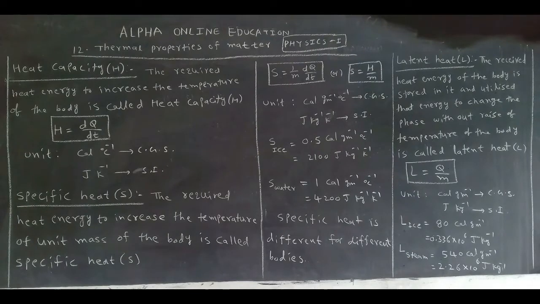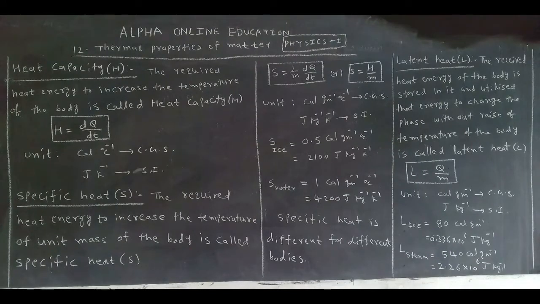This calorimeter works under one principle. That principle is called the principle of mixture. Specific heat and latent heat are both measured by which instrument? Calorimeter.